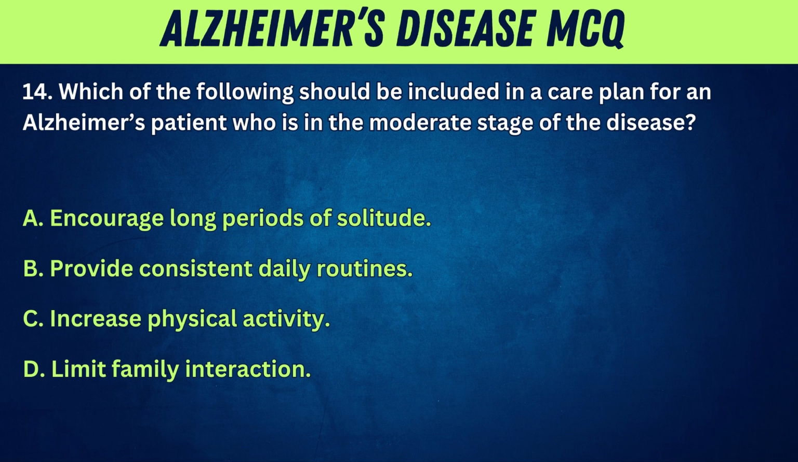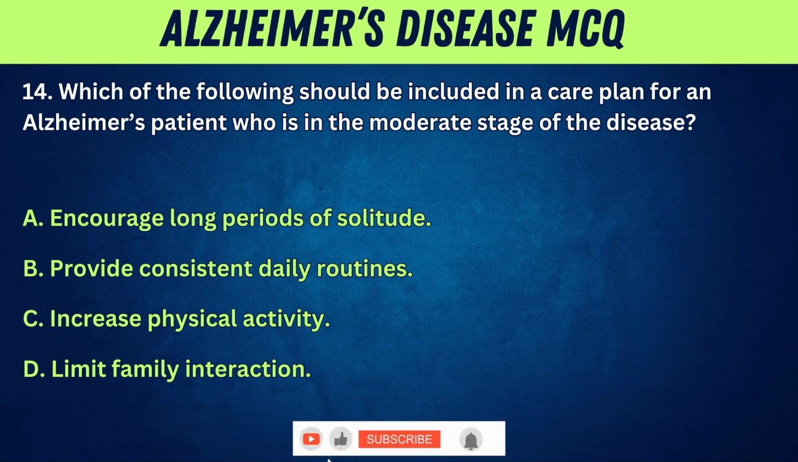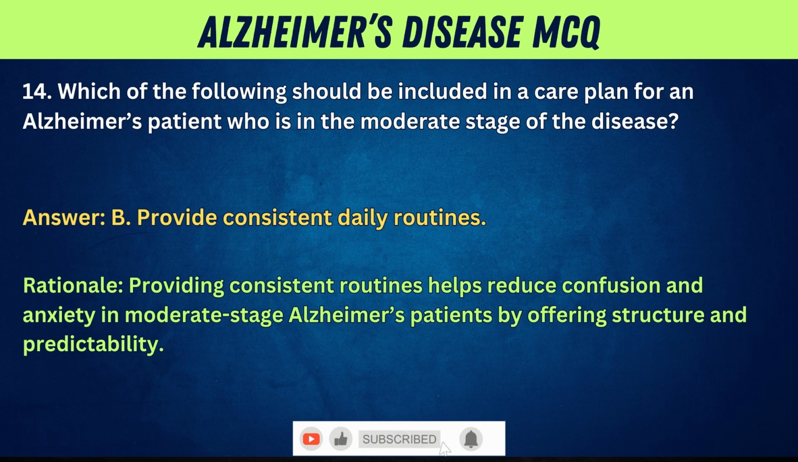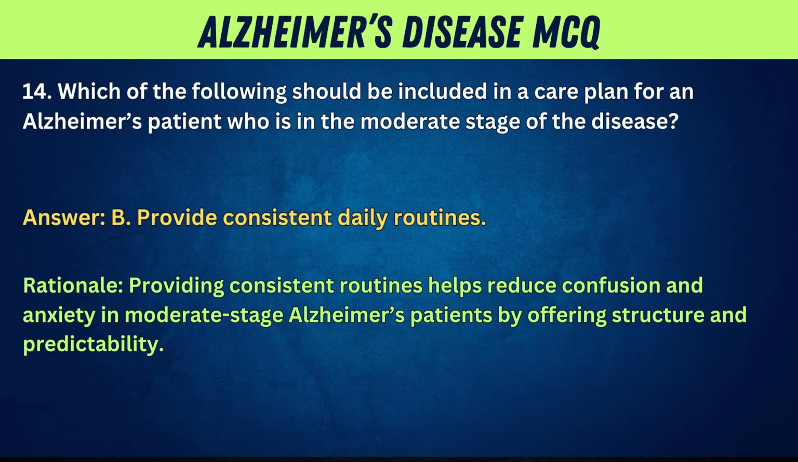levels. 14. Which of the following should be included in a care plan for an Alzheimer's patient who is in the moderate stage of the disease? A. Encourage long periods of solitude. B. Provide consistent daily routines. C. Increase physical activity. D. Limit family interaction. Answer: B. Provide consistent daily routines. Rationale: providing consistent routines helps reduce confusion and anxiety in moderate-stage Alzheimer's patients by offering structure